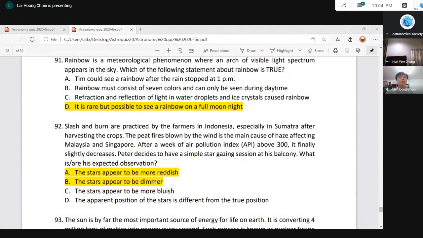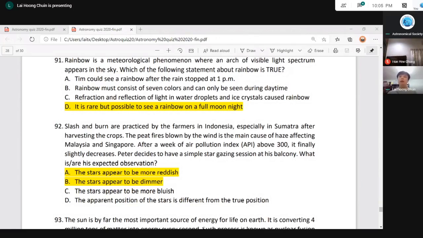But the stars or the moon or the other objects in the sky will appear dimmer, of course, and also more reddish because of the dust particles in the air. It actually absorbs some of the blue wavelength, so it appears more reddish. So if it is a hazy day, you look at the moon, the moon will be more orange or slightly reddish, because there are more dust particles in the atmosphere.